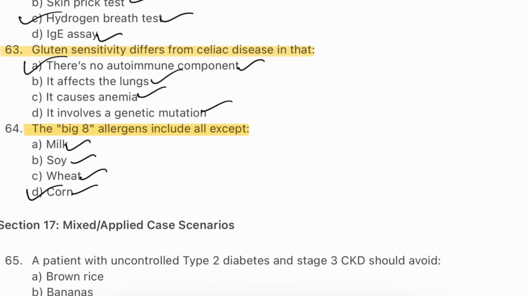These account for most food allergens in children and adults. Corn is a less common allergen and not part of the standard groups. Labeling laws in many countries require declaring big 8 allergens.